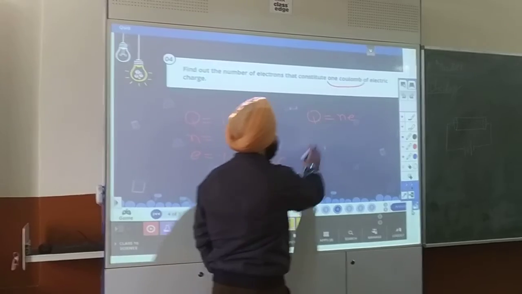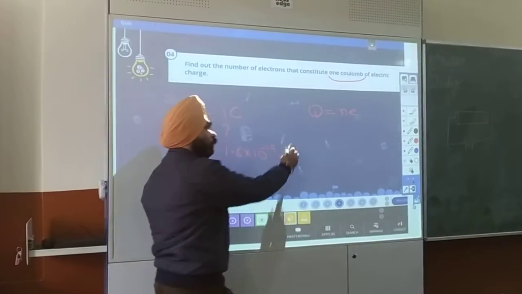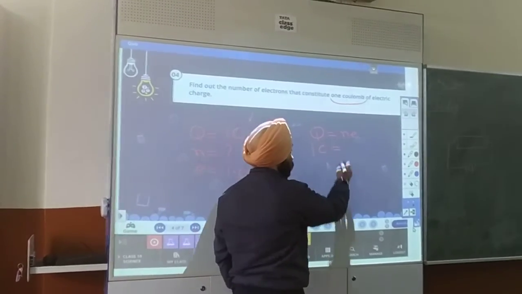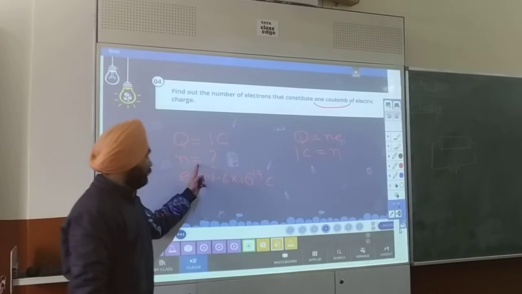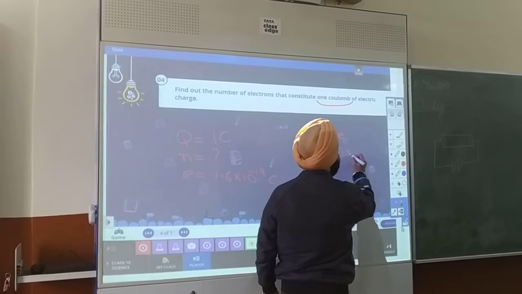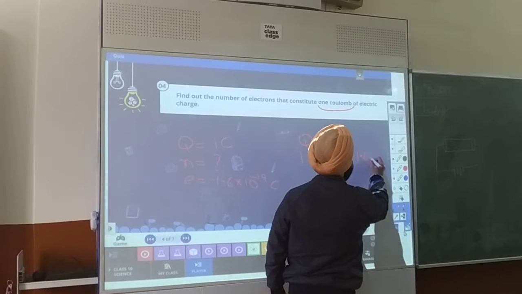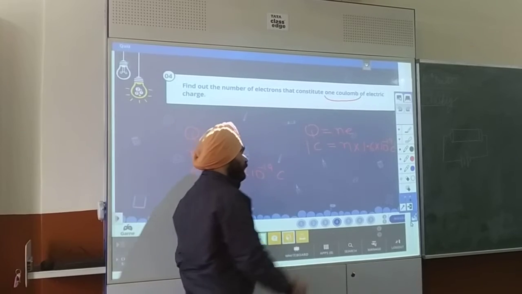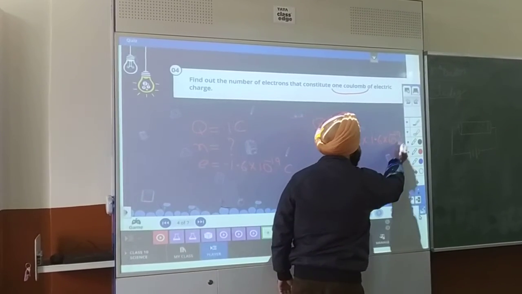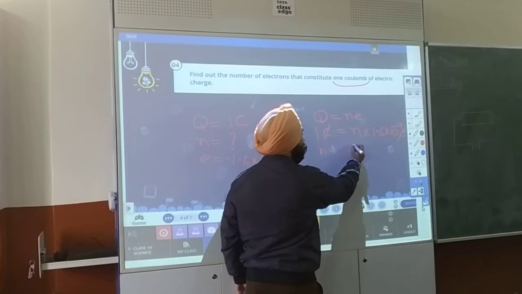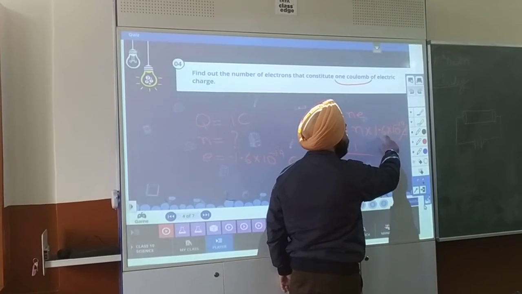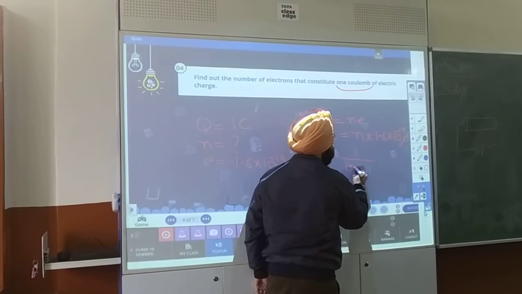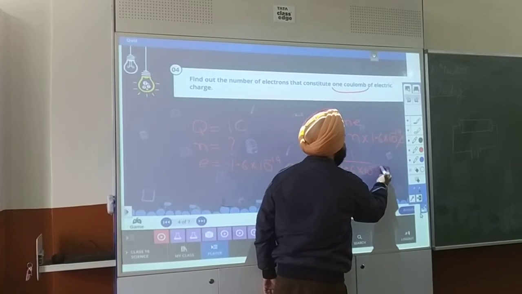So the value of Q is given. What is the value? 1. So I am going to put the value 1 coulomb. N is the number of electrons. It is not given. We have to find it. And e, the value of charge, is 1.6 into 10 raised to power minus 19 coulomb. So coulomb cancels out. So N is equal to 1 divided by 1.6 into 10 raised to power minus 19, because here it is multiplied with the N, so we can divide this term.